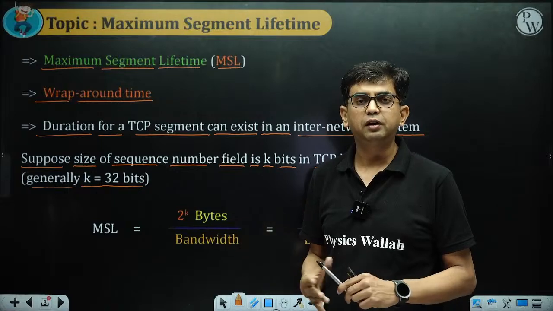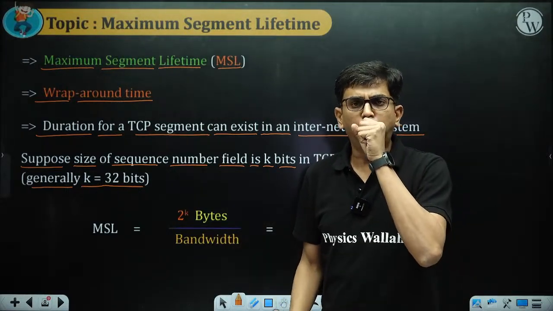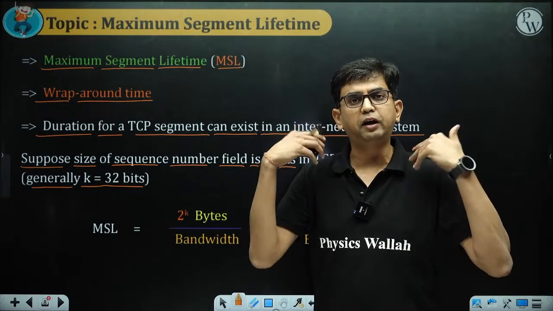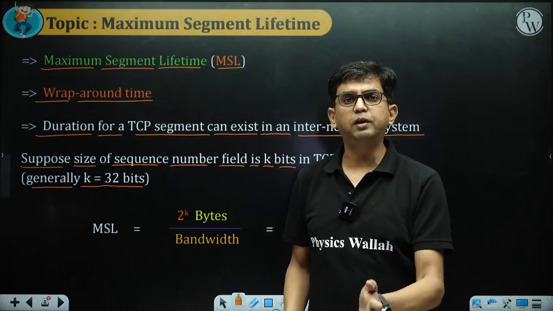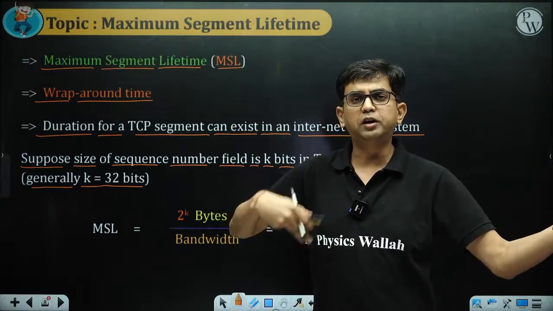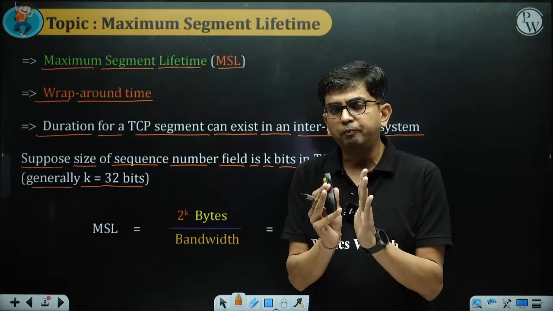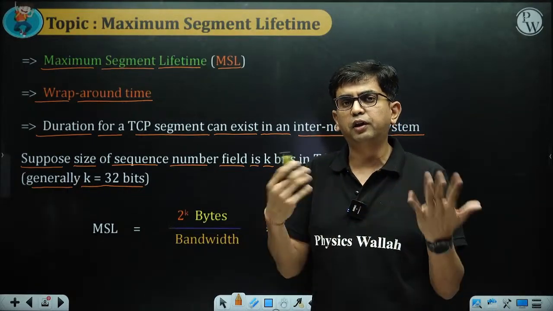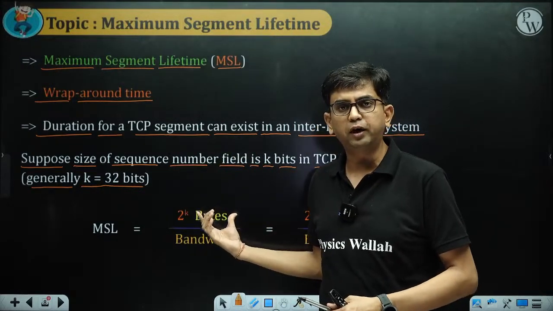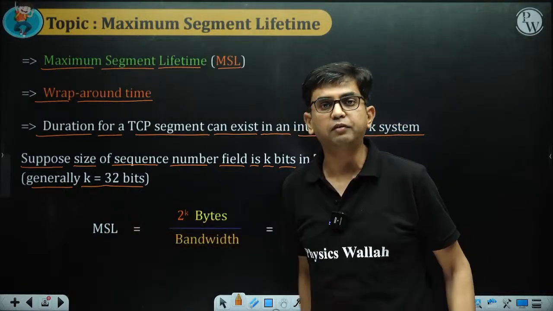Sometimes the process is not sending data back to back. Sometimes it is getting data a little late, so the same sequence number is repeated not early but a little late. It depends on how fast the process is sending data. But we assume the process has sufficient data and sends back to back, and this value is derived as the maximum segment lifetime.